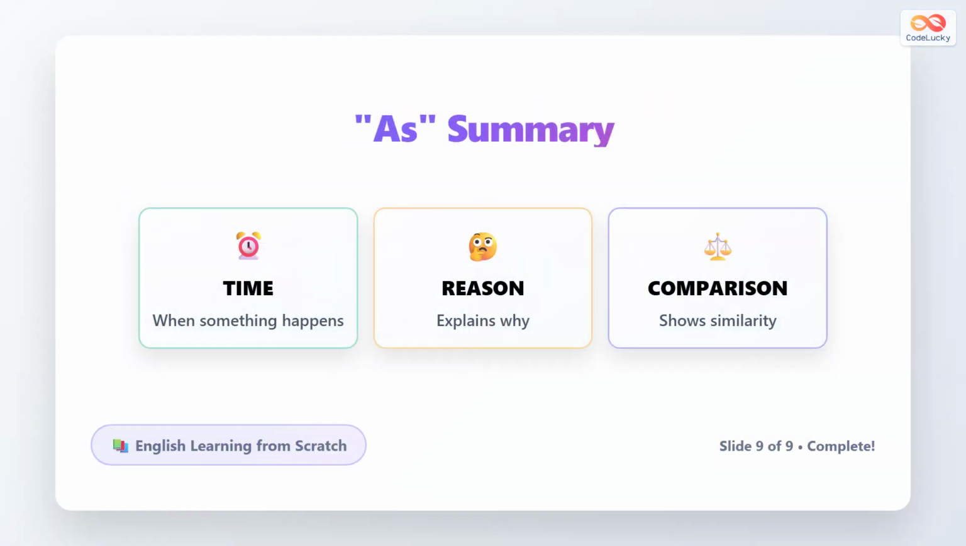Remember the three main uses. Time means when, reason means why, comparison means how things match. Each use connects a dependent clause to the main idea differently. Use as correctly to make your English sentences clear and natural.